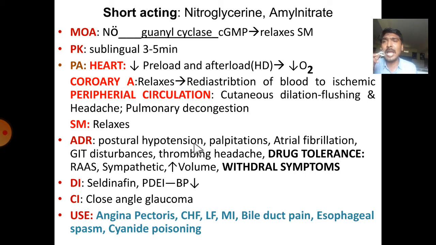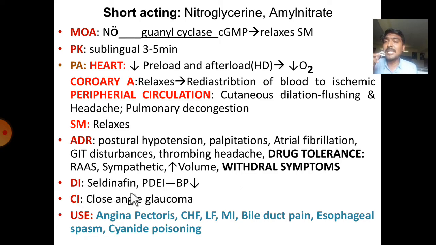Adverse drug reactions are postural hypotension, palpitations, atrial fibrillation, GI disturbances, throbbing headache, and drug tolerance. This is very important. Here the main action is dilation of blood vessels, so due to dilation, a compensatory counteracting mechanism will be stimulated, that is stimulation of the renin, angiotensin, aldosterone system and the sympathetic system, and an increase in blood volume takes place that will counteract the actions of the nitroglycerins. Another peculiar adverse effect is withdrawal symptoms. Sudden withdrawal of nitroglycerin intake leads to rebound angina.